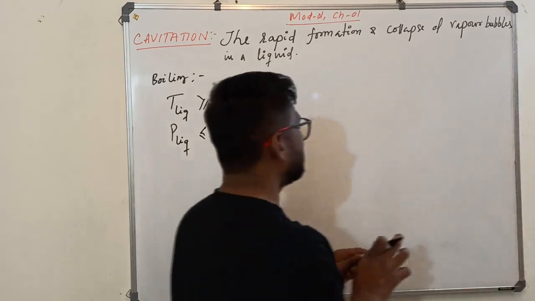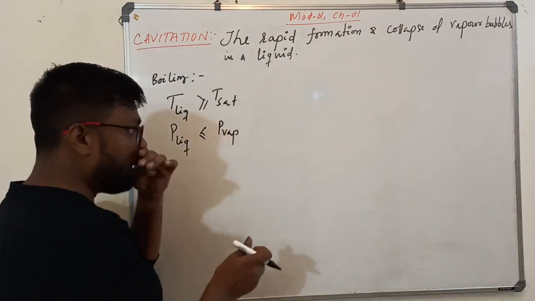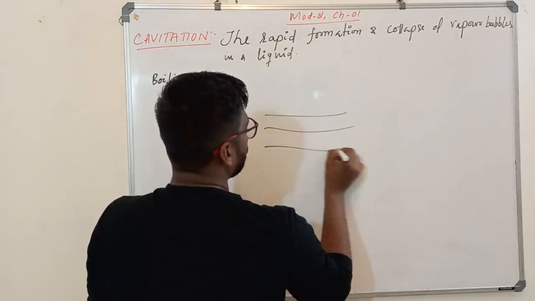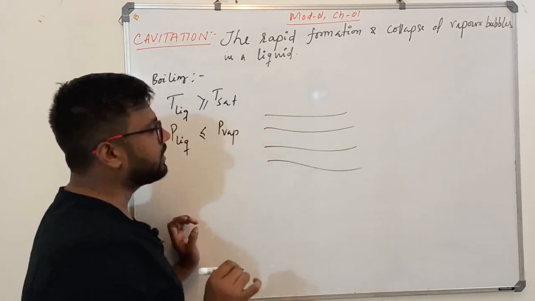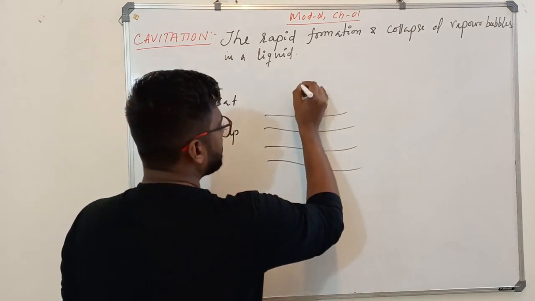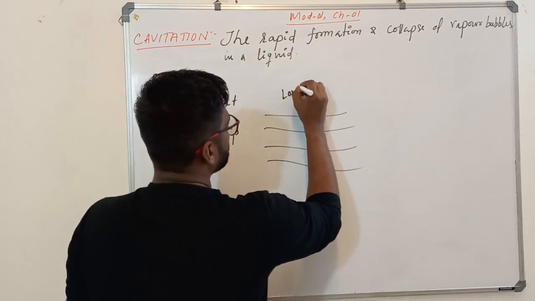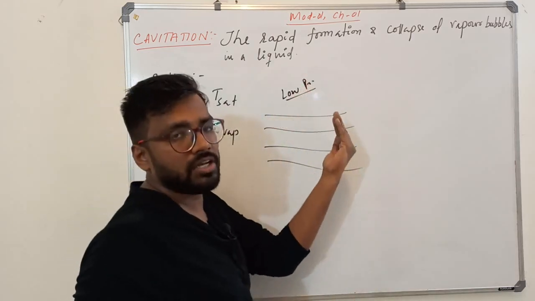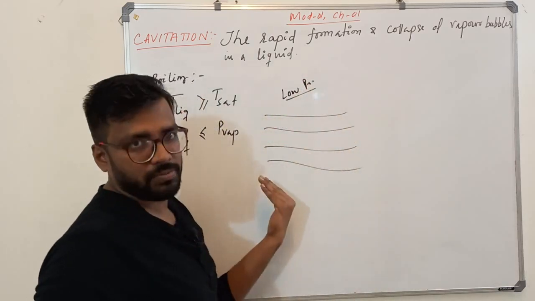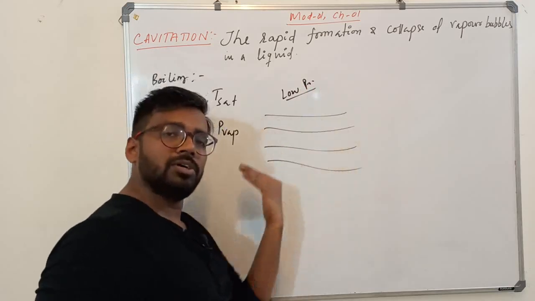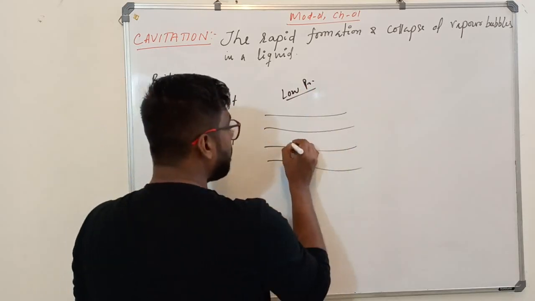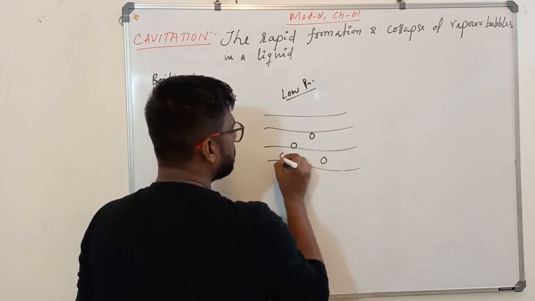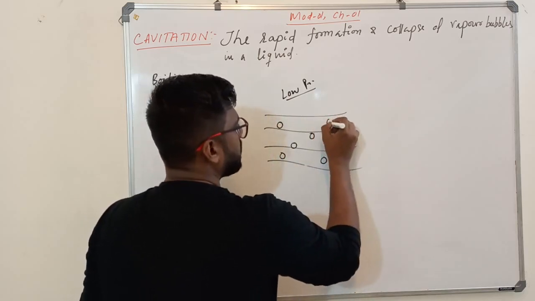Listen to it, it's very interesting. Now let us say we have a pipeline, and in the pipeline water is flowing. We are taking water in the example. Let us say at this section it is having low pressure. That means the pressure fell below the vapor pressure. What will happen? It will boil. Boil means it will form bubbles, and it will start flowing bubbles.